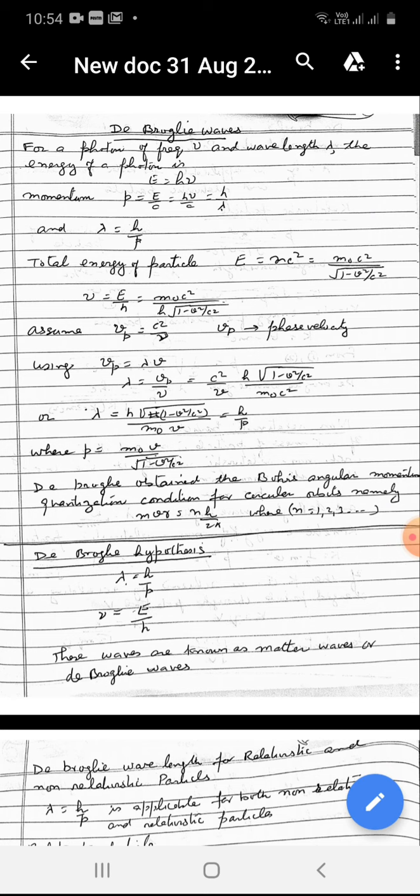De Broglie used the quantum relation for photon, E is equal to h nu, to associate a wave with the particle.